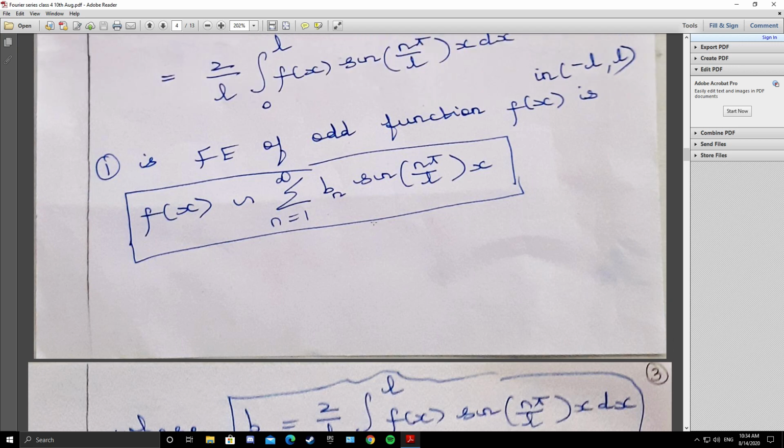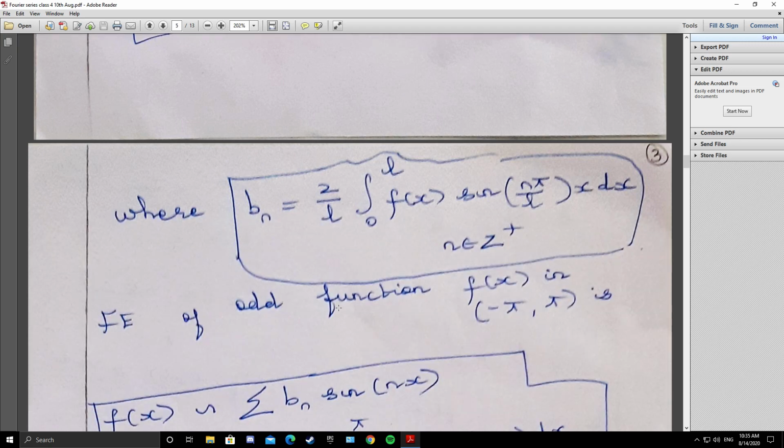So you learn this formula. The theory is not there. You will be asked only the problems from odd functions. So learn only the formula, that is whatever I have written in the box: the Fourier expansion of an odd function in the open interval (-L, L).